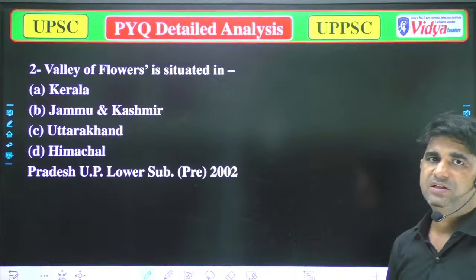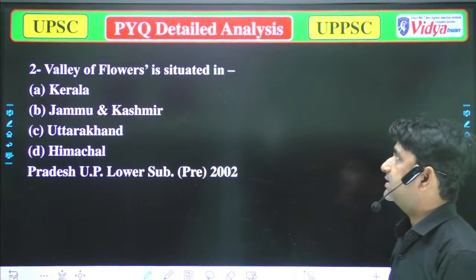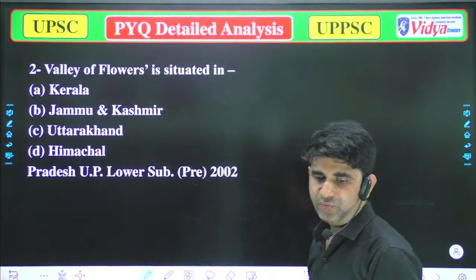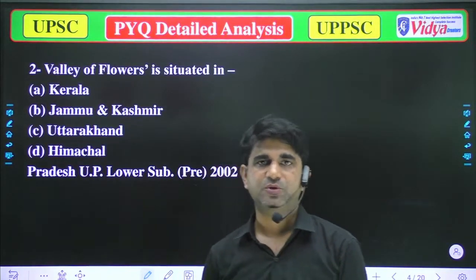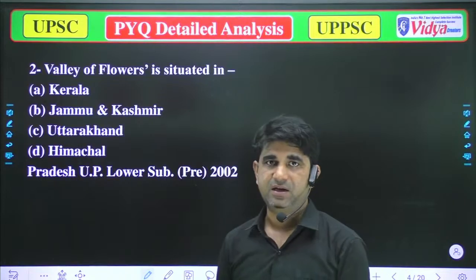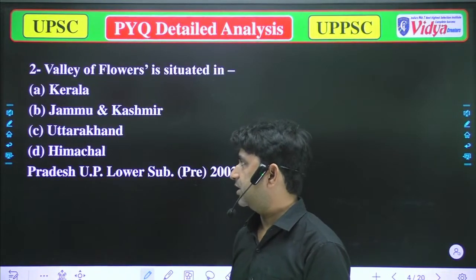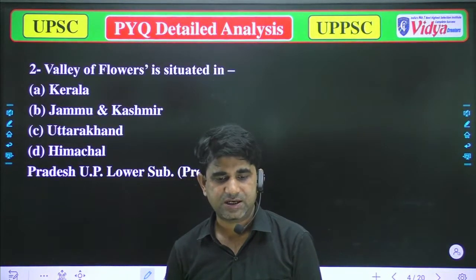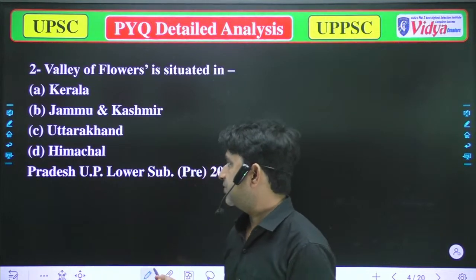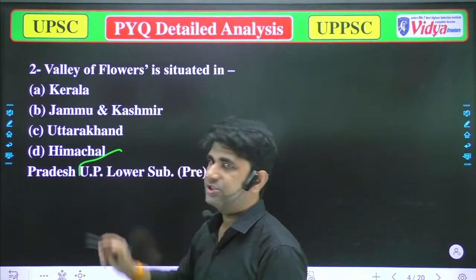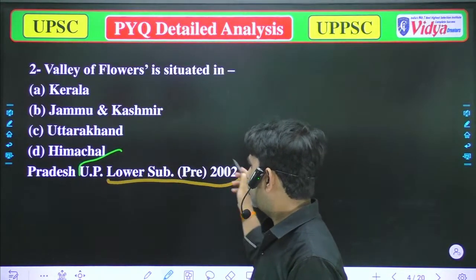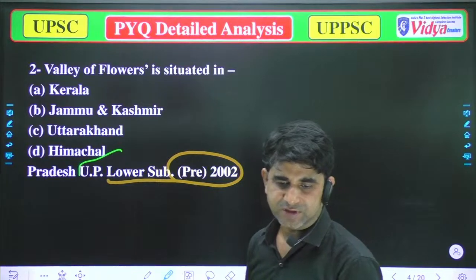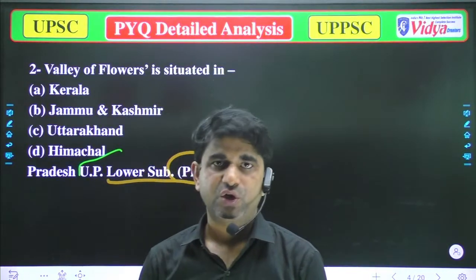Our next question is: Valley of Flowers is situated in, and our options are A. Kerala, B. Jammu and Kashmir, C. Uttarakhand, and D. Himachal Pradesh. That question was asked in UPPSC Lower 2002.